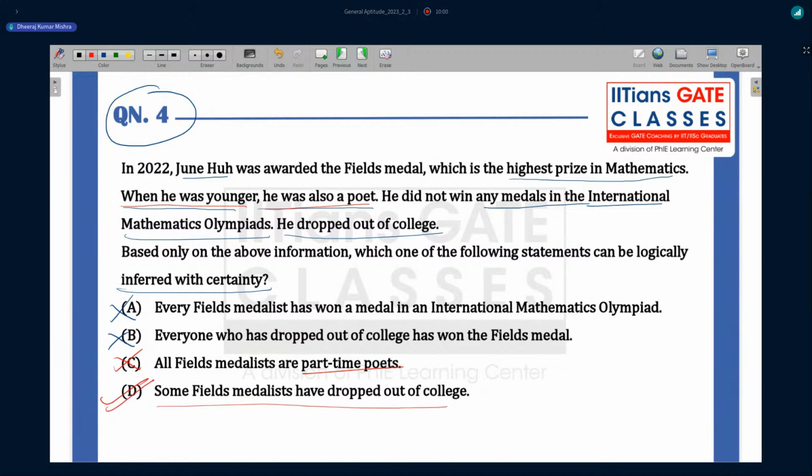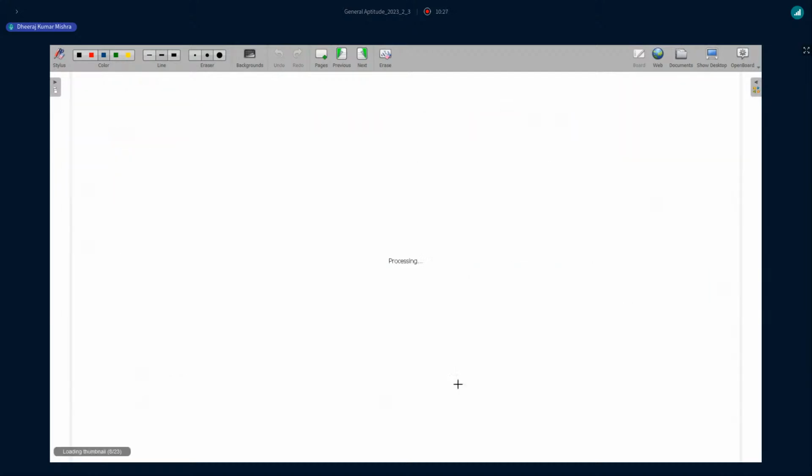Yeah, okay. So option D is the right choice for this question. This question does not need any kind of additional explanation. Here you have to find inferences, and this kind of model is always asked in the GATE examination, right? So option D is the right choice. You guys can also put your answers, right? So let's move to the next question.